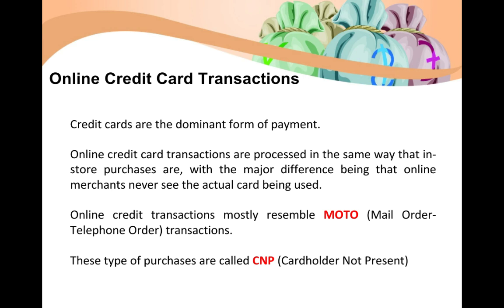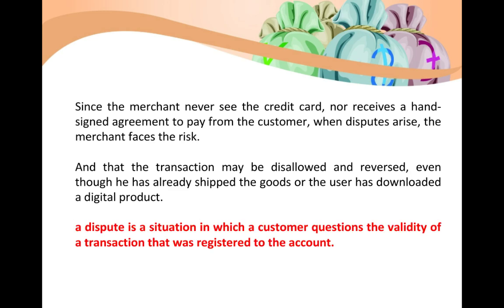Okay, we are specifying only the card number. So we cannot actually see the card holder. We cannot authenticate the card holder. Only the card is going to be authenticated, not the card holder. So that is the speciality of online credit card transaction. The card is not seen. The card holder is not seen. So it is simply like you do a mail order through mail or you do a telephonic order, similar.